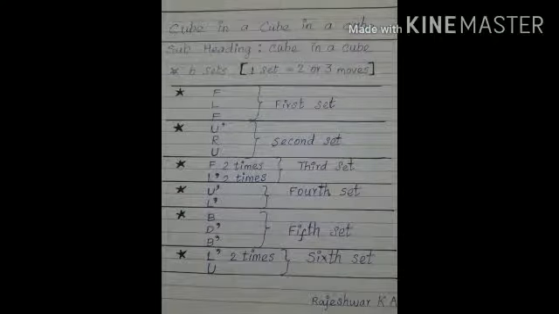First, we'll see the cube in a cube pattern. The cube in a cube pattern consists of 6 sets, and one set consists of 2 or 3 moves to be done. Now let's see the labels for the turns. F means front, R means right, L means left, U means up, D means down, and B means back. If an apostrophe symbol is added to any turn name, it means that it's prime or the anti-clockwise turn. If the number 2 is added to any name, it means that it should be turned 2 times.